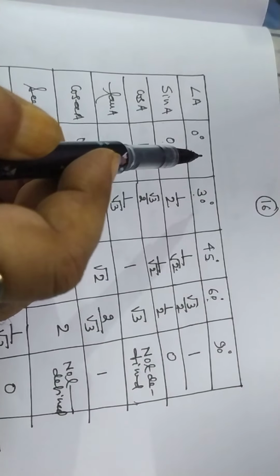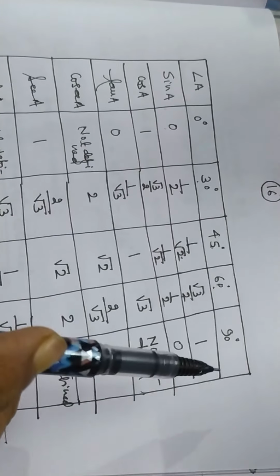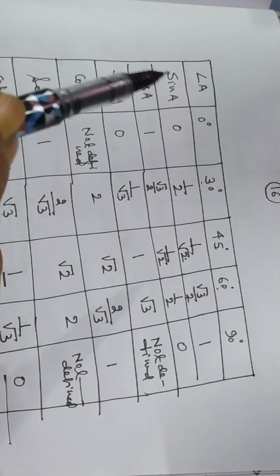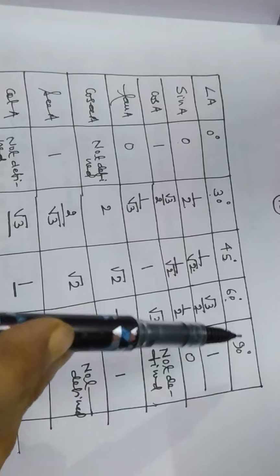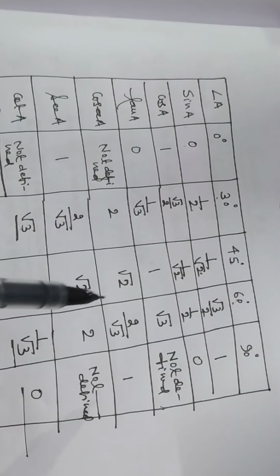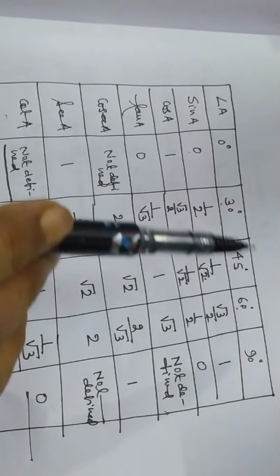My dear student, now I want to write the values of the angles 0 degree, 30 degree, 45 degree, 60 degree, 90 degree in a table. How will you make a table?